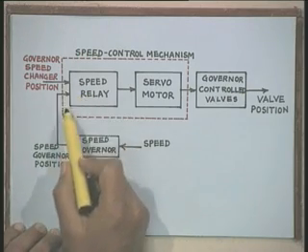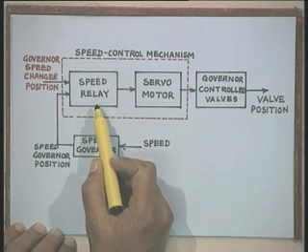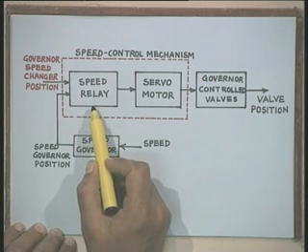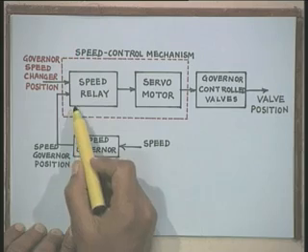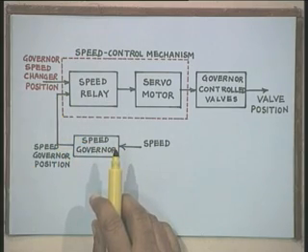This enters into the first block here called speed relay. I will discuss these components separately, but there is a speed relay. To this speed relay we have two inputs coming. One is the governor speed changer position, another is the speed governor position.